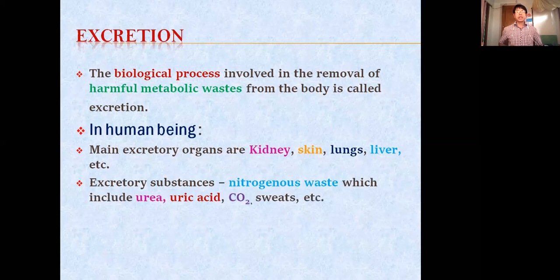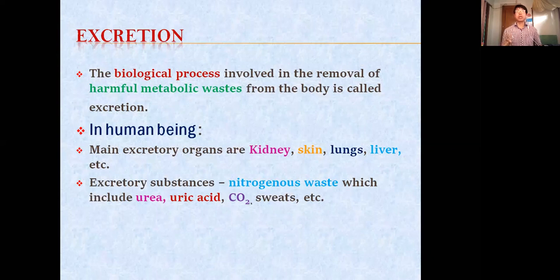What are the excretory substances produced by our body? First, it is the nitrogenous waste. When we say nitrogenous waste, it includes urea, uric acid, ammonia. Then carbon dioxide, and sweat, in which various types of salts are present. Here you write only two: nitrogenous waste and carbon dioxide.